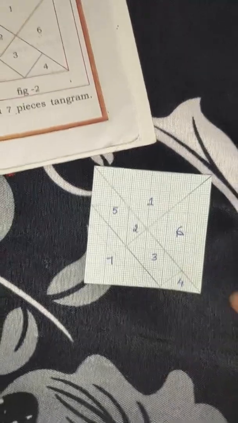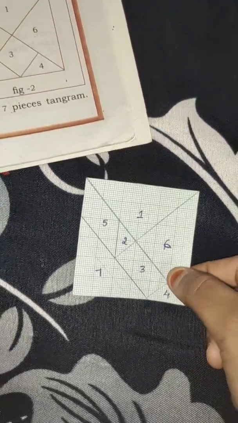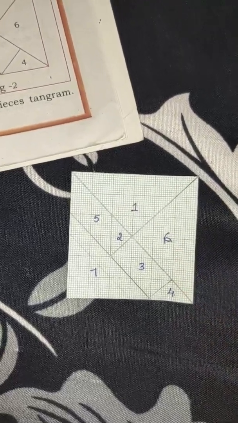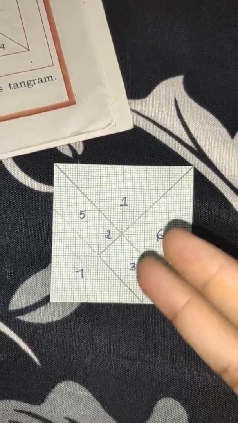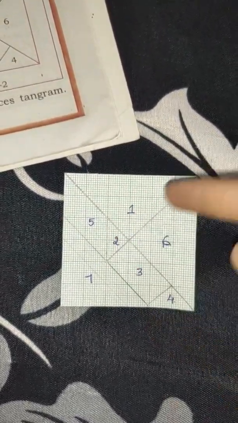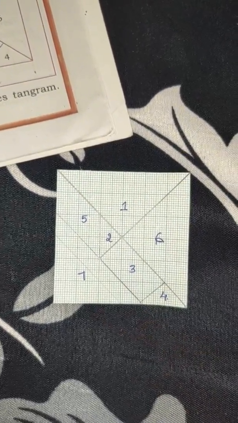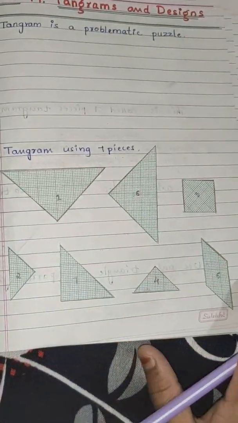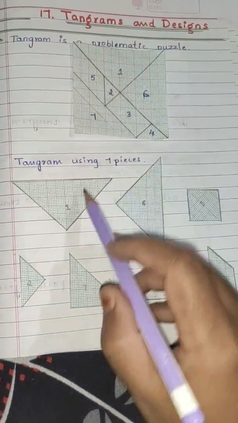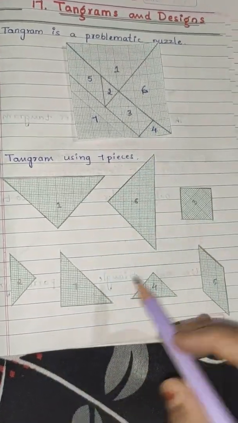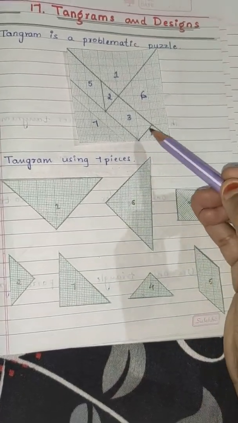Again you need to take the same sheet which is having 36 squares, then make a mark like this by using your scale and pencil. Then by taking a scissor, with the help of your parents or elders, just cut out all these pieces separately. Here I will show you. After cutting this paper, you will get such kind of shapes. Here you can see this is 1, here it is 2, here it is 2, then 3, here 3, 4, 5, 6, 7. Like this you will get the pieces.